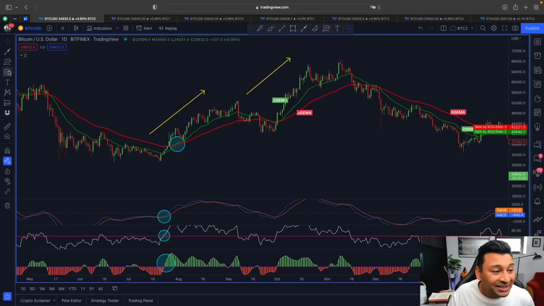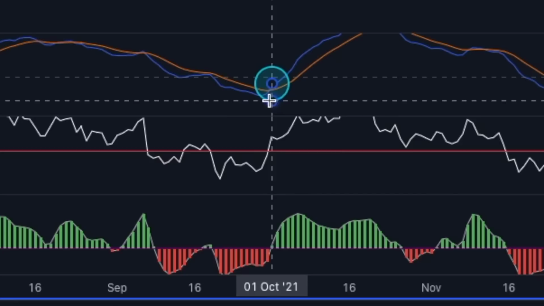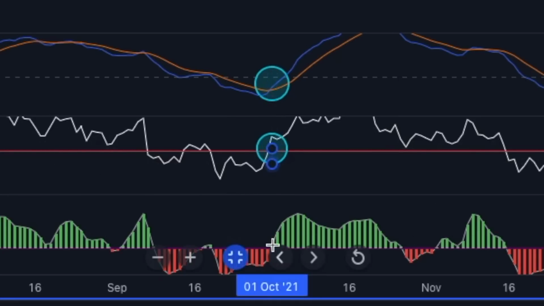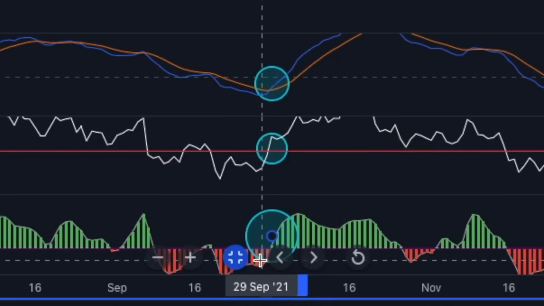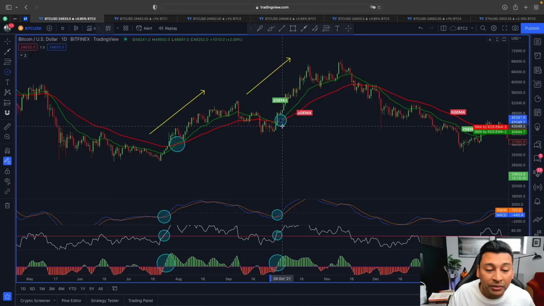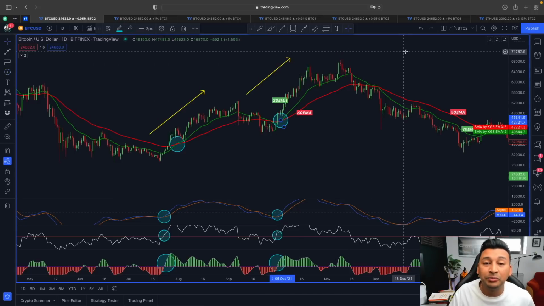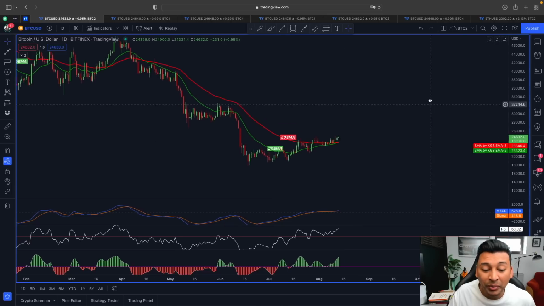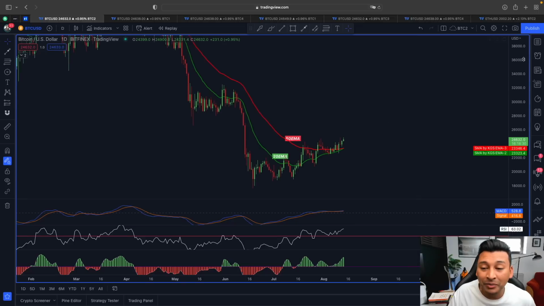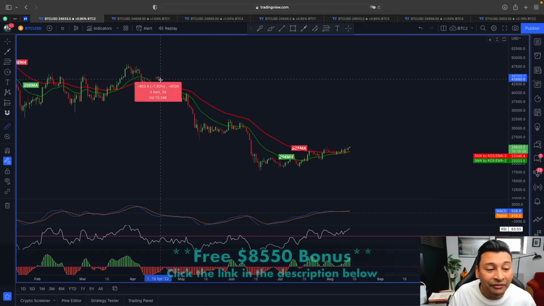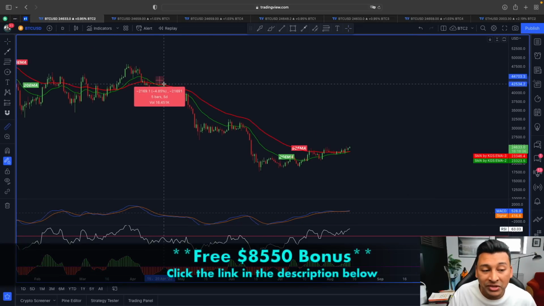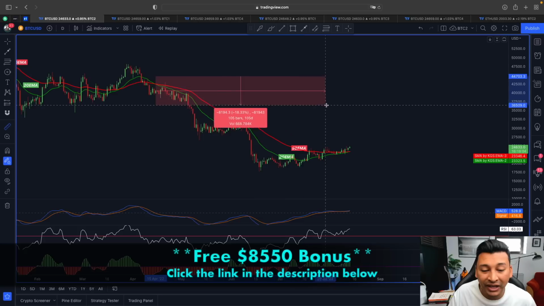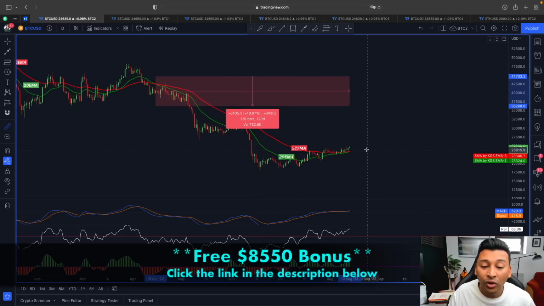And this exact scenario has unfolded again and again. You can see bullish MACD cross, RSI line above 50 level, T3CCI in positive territory. After that we saw a crossover here in the moving averages, which led to a very nice bullish price movement. And now this exact scenario could be unfolding in our case, because if you look at these moving averages after this bearish crossover where the 50 exponential was over the 20 exponential moving average, now after 120 days you can see we are about to witness a bullish crossover.